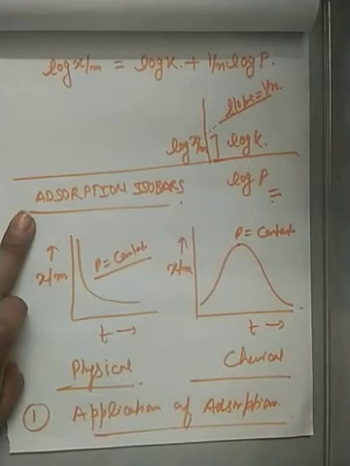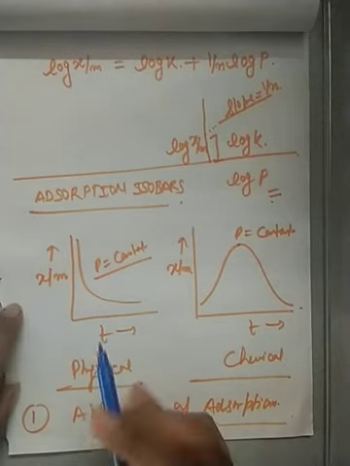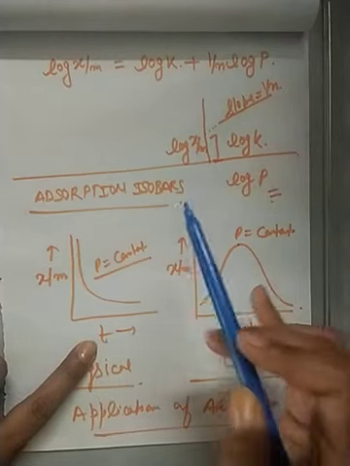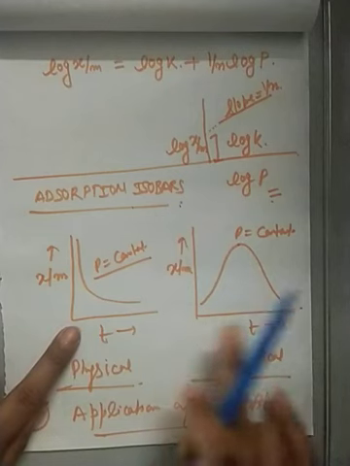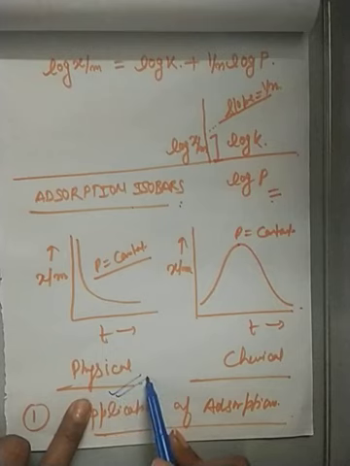Now we'll come to the next topic, adsorption isobars. Now what are adsorption isobars? A graph drawn between the amount of gas adsorbed per gram of the adsorbent, that is x by m, and temperature at a constant equilibrium pressure of adsorbate is known as adsorption isobar. If we plot a graph between x upon m and temperature at constant pressure, it is called adsorption isobar. Now you can see that here is one graph for physical adsorption and here it is for chemical adsorption.